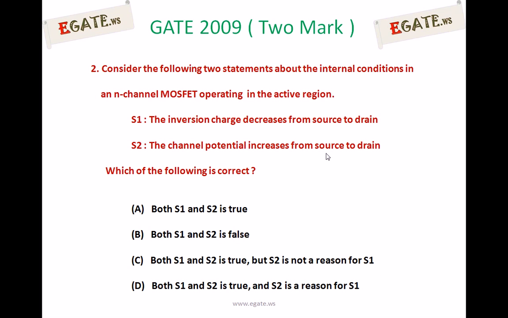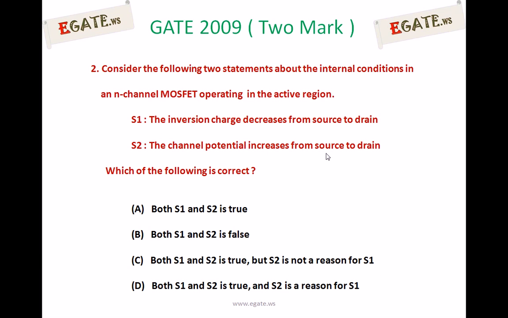Consider the following two statements about the internal conditions in an N-channel MOSFET operating in the active region. Statement 1. Inversion charge decreases from source to drain. Statement 2. The channel potential increases from source to drain. Which of the following is correct? A. Both S1 and S2 are true. B. Both S1 and S2 are false. C. Both S1 and S2 are true, but S2 is not a reason for S1. D. Both S1 and S2 are true, and S2 is a reason for S1.